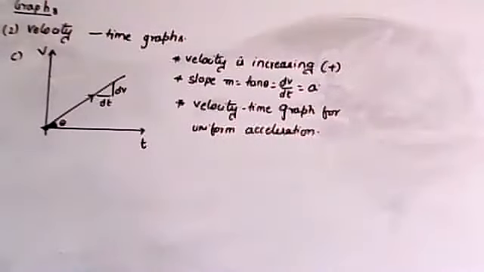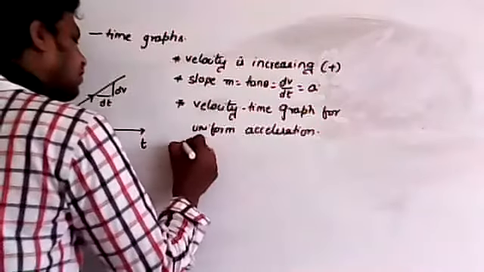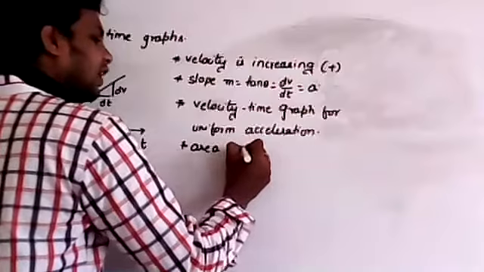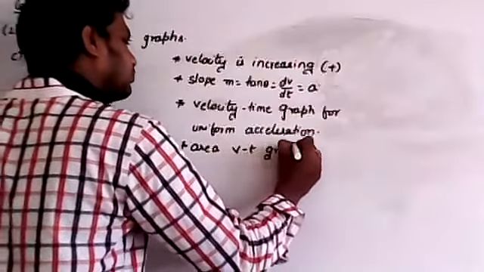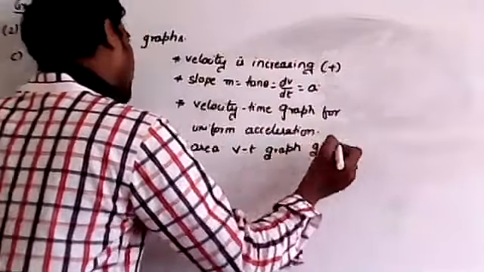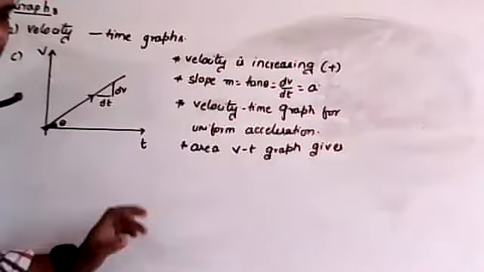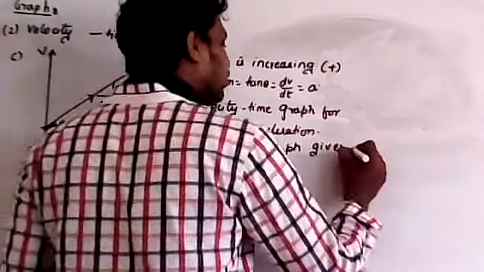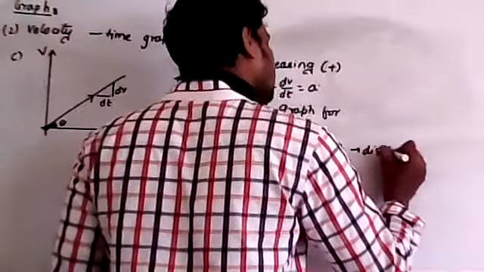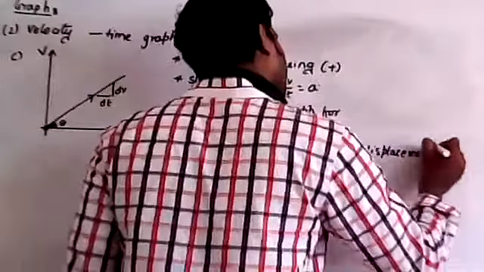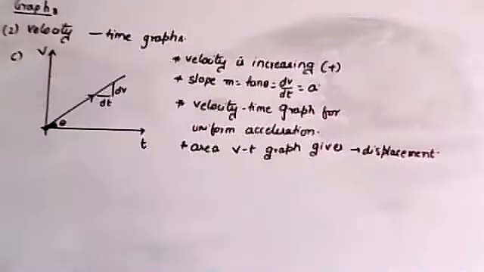Now remember, slope of this graph gives acceleration. Slope of this graph gives what? Acceleration. Now, what is the area of the VT graph? Area of the VT graph gives what? Very good, displacement. Area of the VT graph gives displacement.